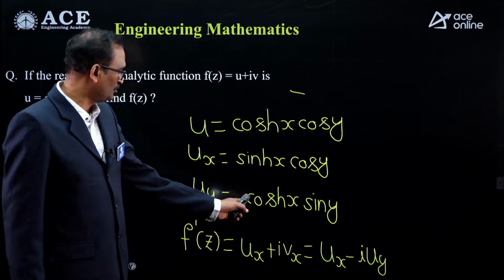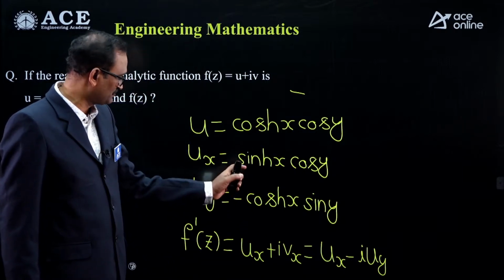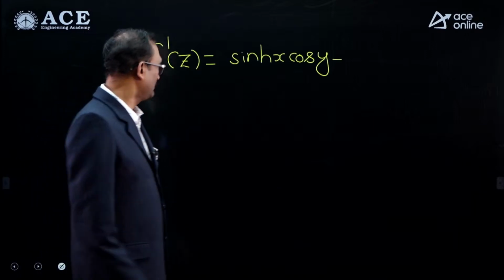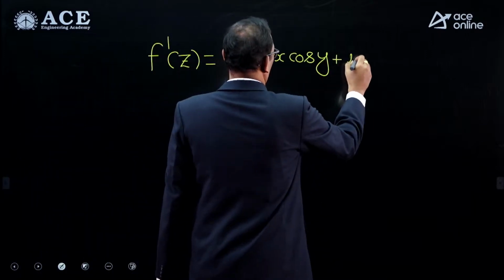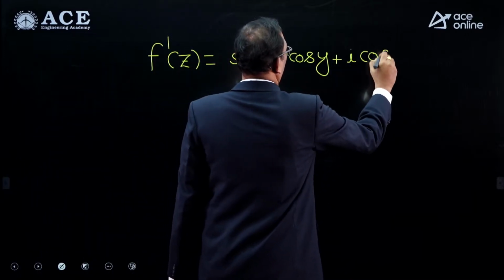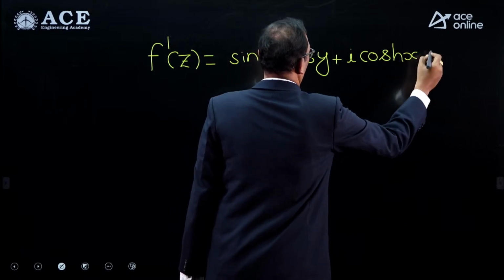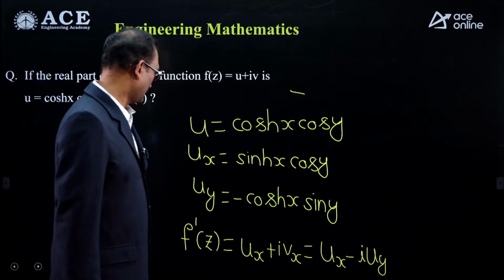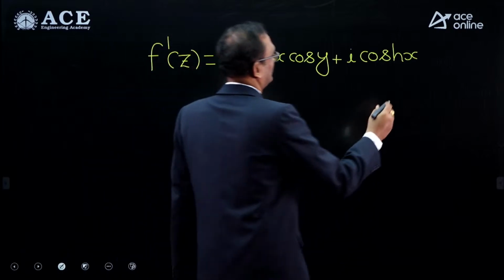Minus i into dou u by dou y is minus into this minus, plus i cos hx sin y.